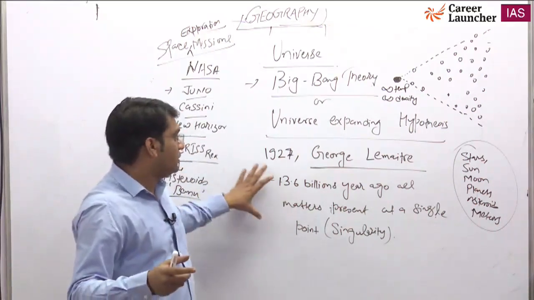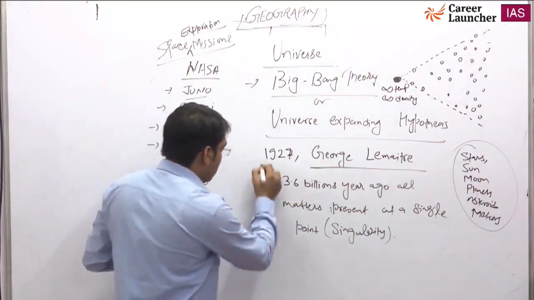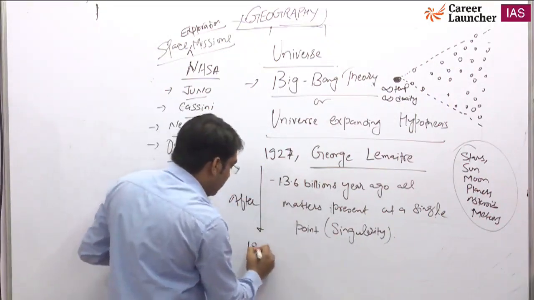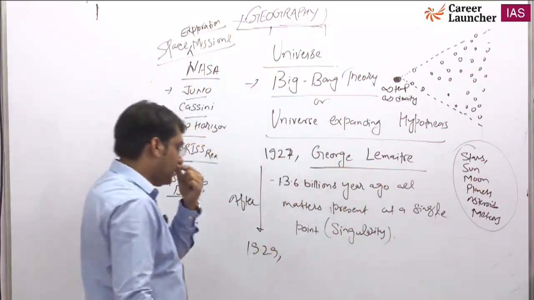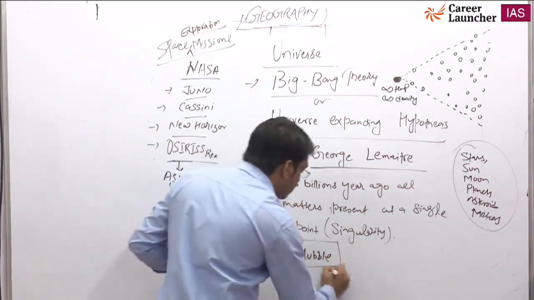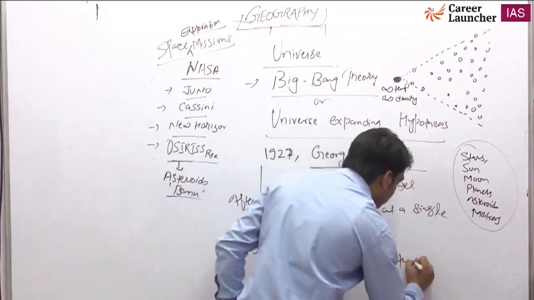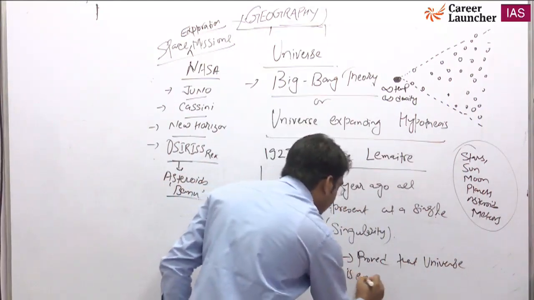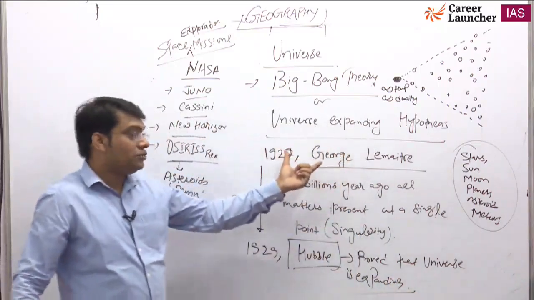So you should know, okay, this was given by George Lemaitre, and two years later, in 1929, Hubble, I don't know exactly his full name, Hubble proved that the universe is expanding. Okay, George Lemaitre had given the theory.